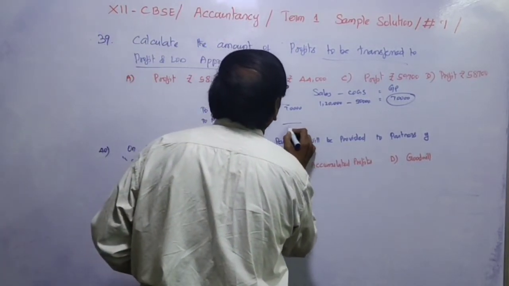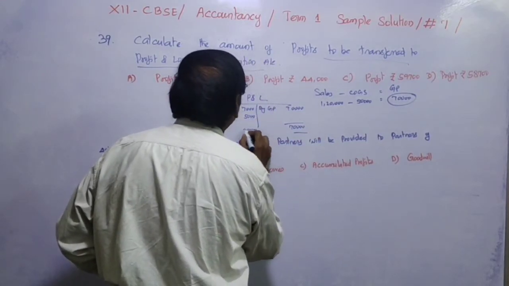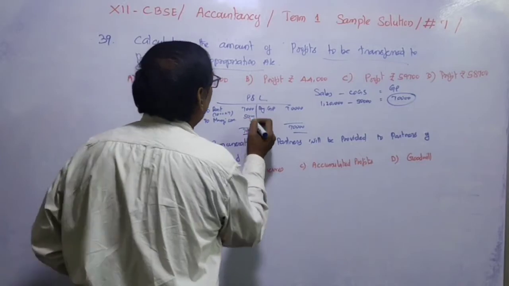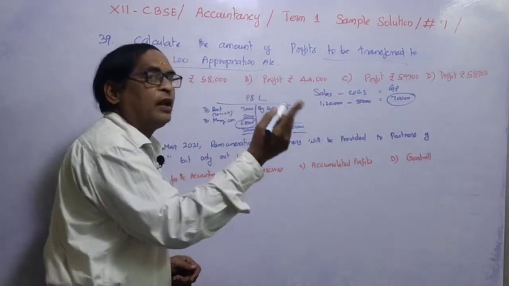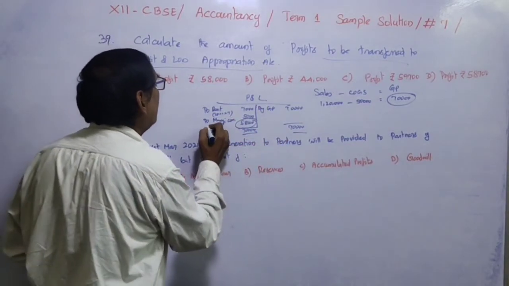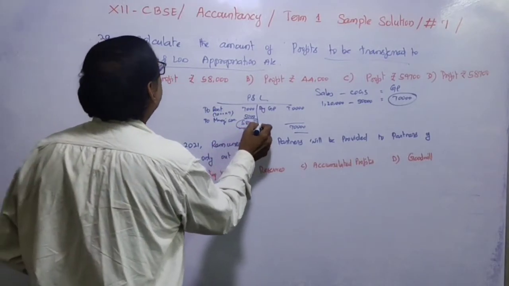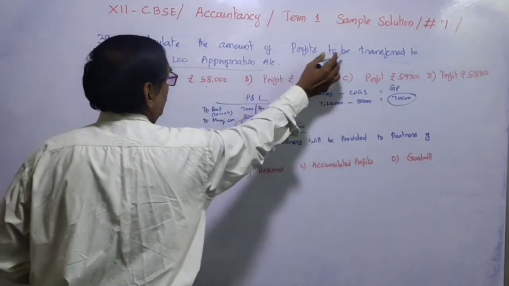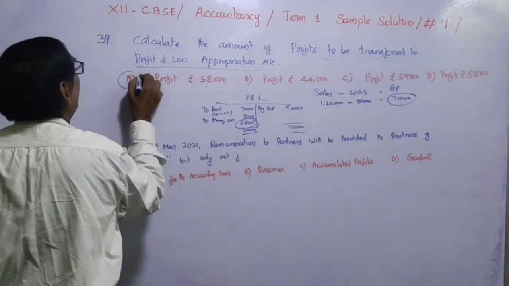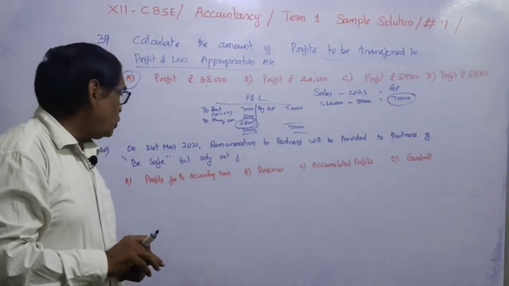If we balance, that is 70,000 less 12,000, 58,000 rupees will be transferred to the profit and loss appropriation account. This is the profit to be transferred. So this is the answer. So A, profit 58,000 rupees to be transferred to the profit and loss appropriation account, that is correct. A is the correct answer.